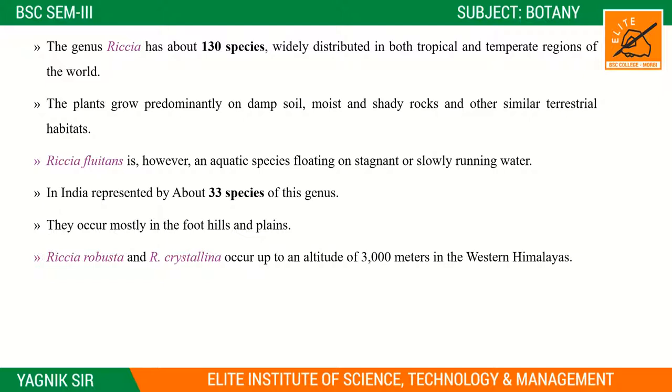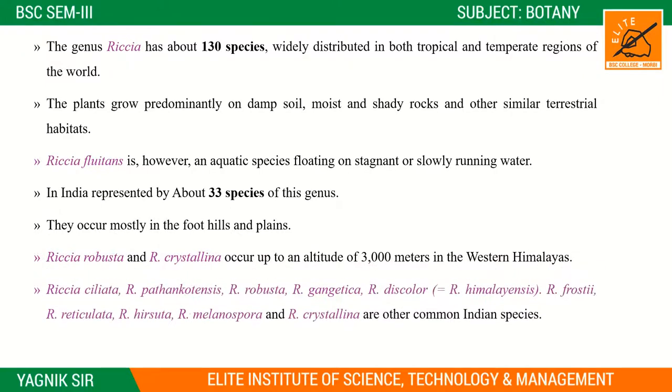But these are the few species like Riccia robusta and Riccia crystallina. These are growing in the higher altitude areas, like the western Himalayas. Another very common species in India is Riccia ciliata, Riccia pathankotensis, Riccia robusta, Riccia gangetica, Riccia discolor. This Riccia discolor has another name, Riccia himalayensis.